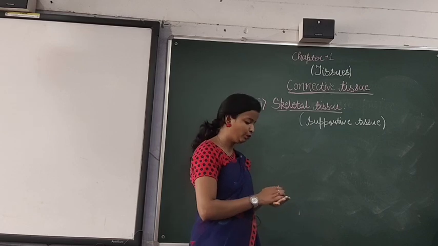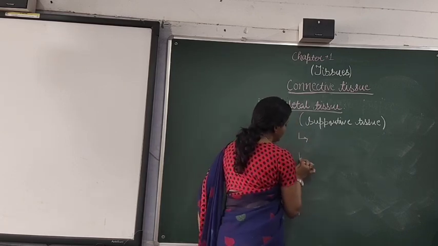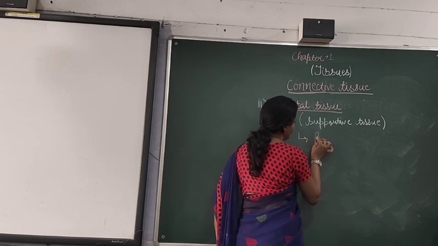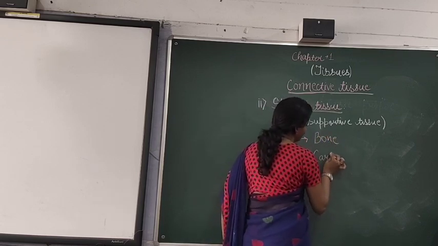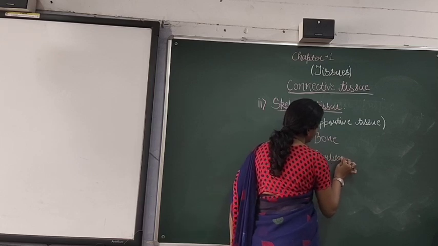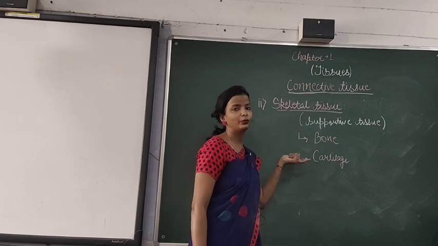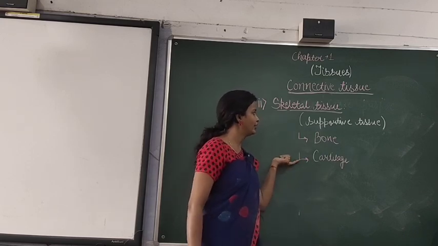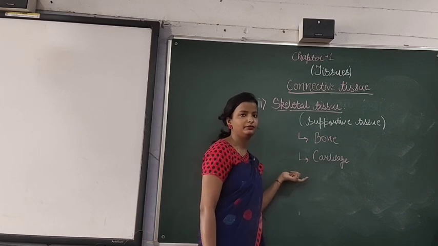It is again of two types. First one, bone, and second one is cartilage. Now, we will discuss cartilage and bone in detail.